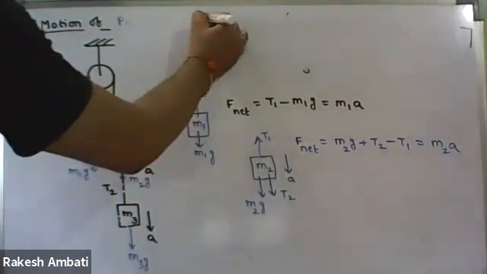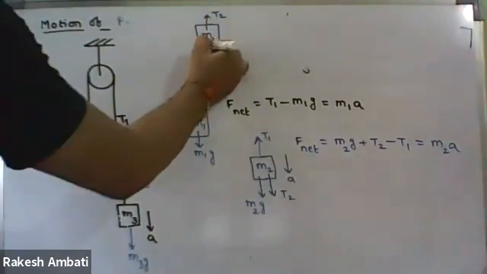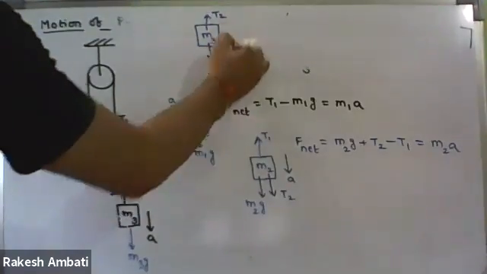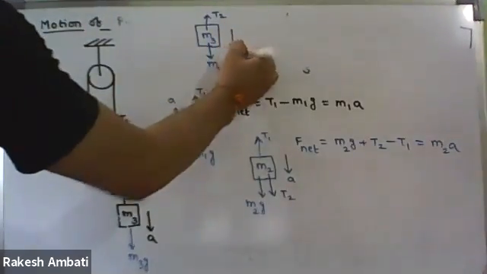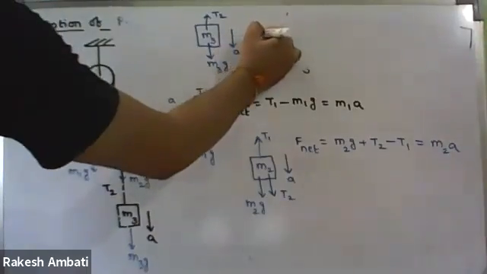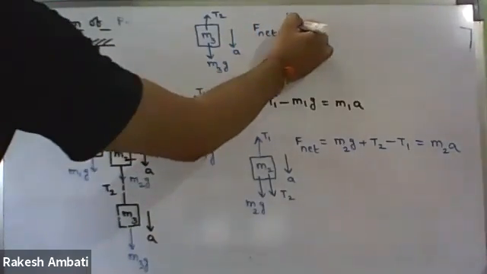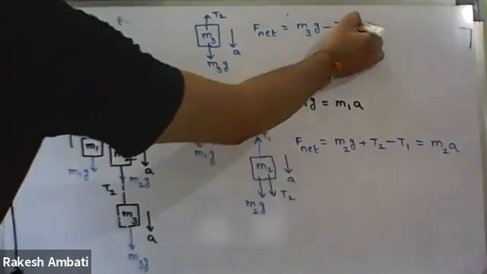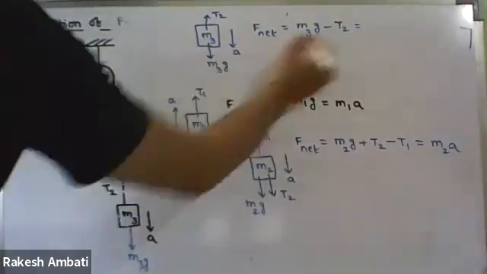So it is T2 tensional force. And the weight is M3G. And what is the direction of motion? Downwards. Therefore, what is the dynamic equation? M3G minus T2. Resultant force means mass into acceleration, M3A.